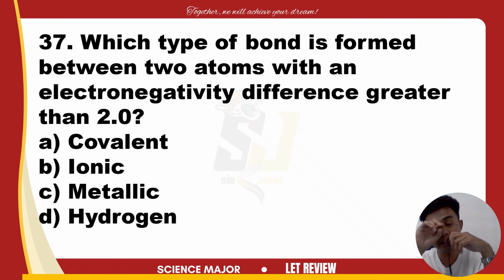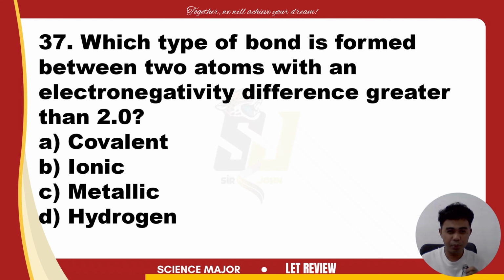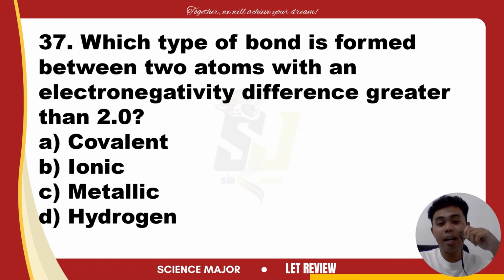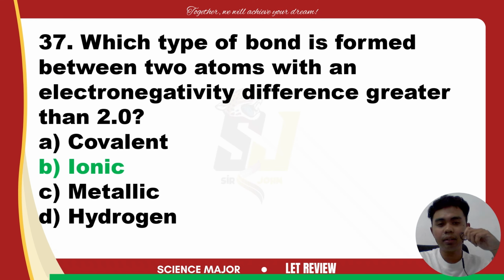Next item, which type of bond is formed between two atoms with an electronegativity difference greater than 2.0? Is it covalent, ionic, metallic, or hydrogen? The answer is ionic bond.